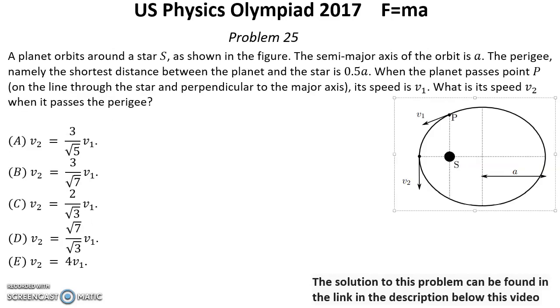Problem number 25. A planet orbits around a star S as shown in the figure. The semi-major axis of the orbit is A. The perigee, namely the shortest distance between the planet and the star, is 0.5 A. When the planet passes point P on the line through the star and perpendicular to the major axis, its speed is v1. What is the speed v2 when it passes the perigee?